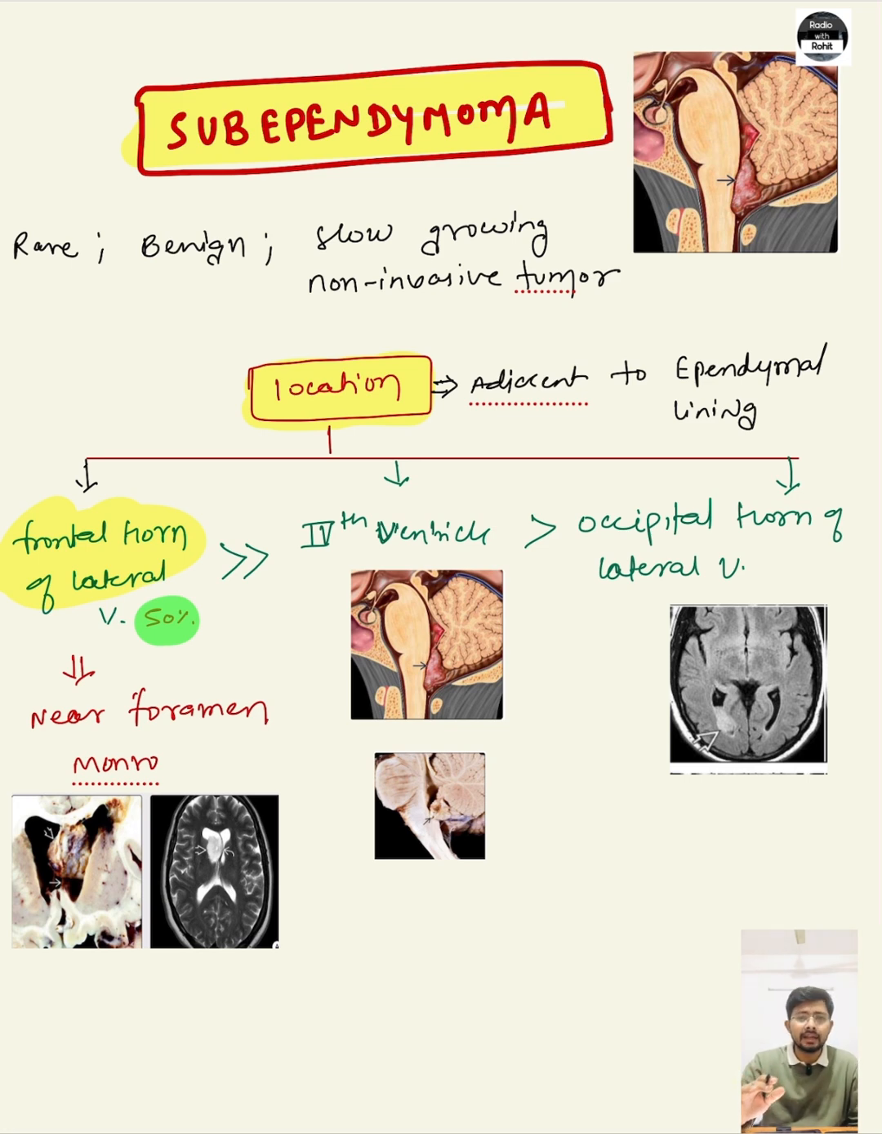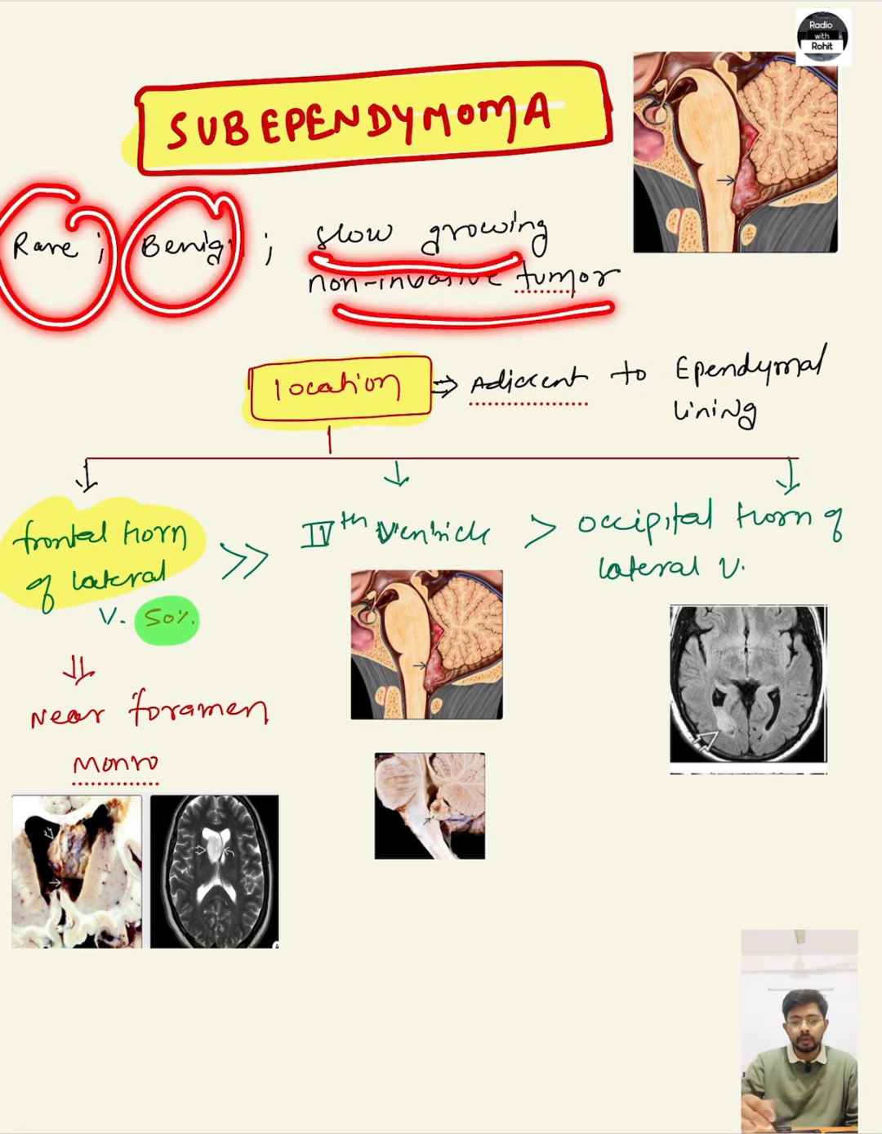Subependymoma is like an incidental condition. So the patient will not come to you because of that mass. The patient will come to you because of some other complaint. In 70 to 80% of cases, incidentally we will get a mass, well defined, smooth marginated. So it is a rare, benign and slow growing non-invasive tumor.